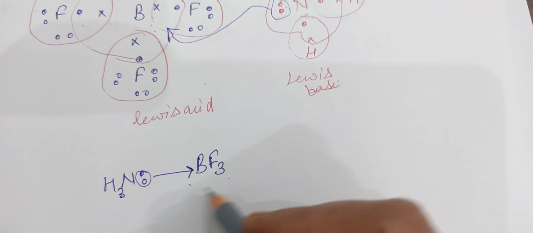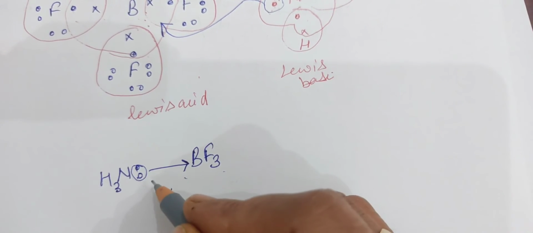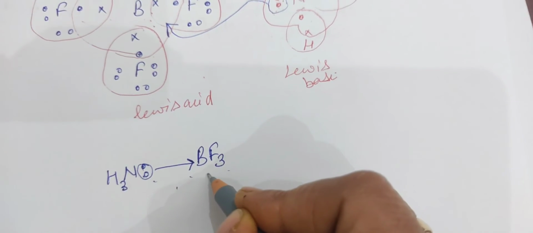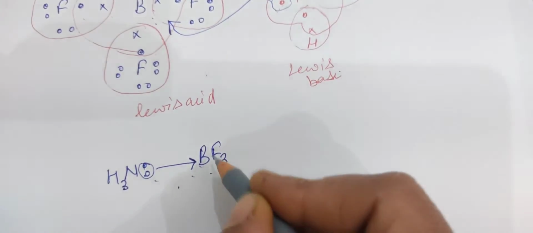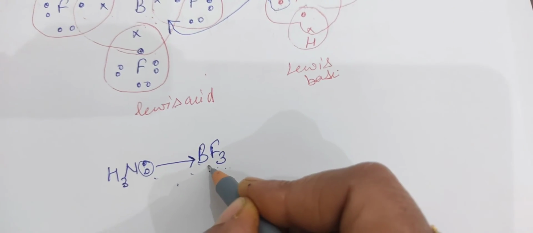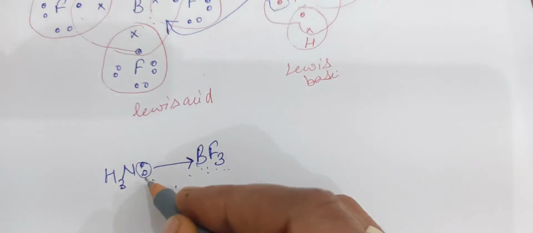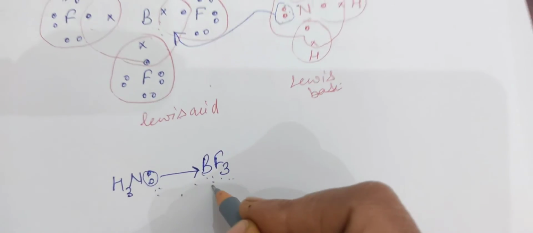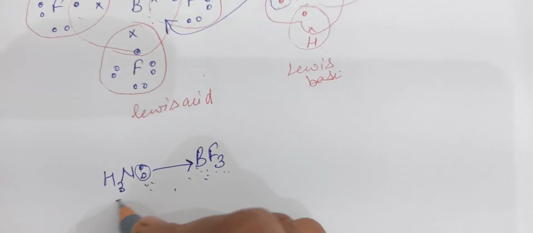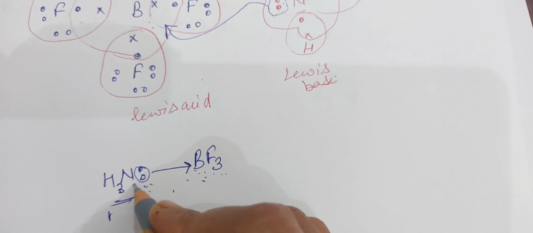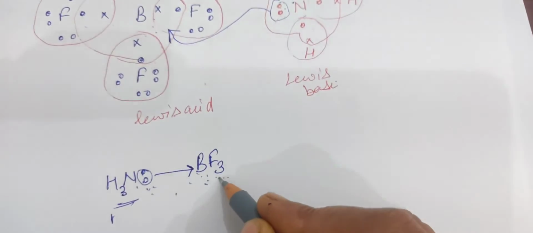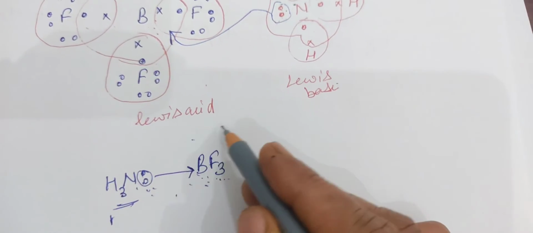This type of bond is called a coordination bond, in which one species gives a pair of electrons to another species which is electron deficient in nature. In this condition, boron completes its octet and nitrogen has already completed its octet. Here ammonia is the electron donor, the Lewis base, while BF3 is the electron acceptor, the Lewis acid.